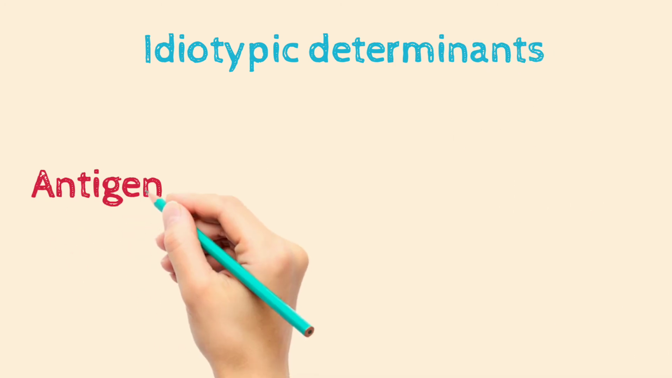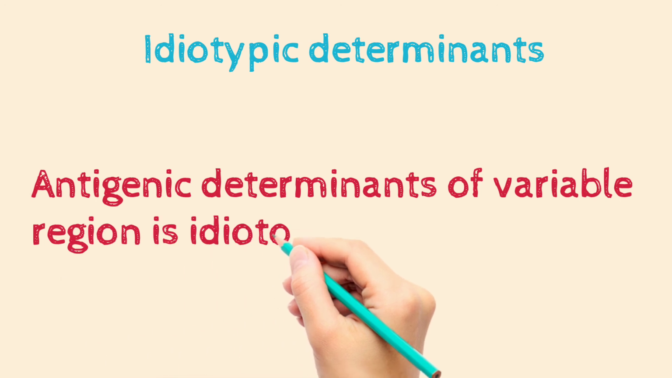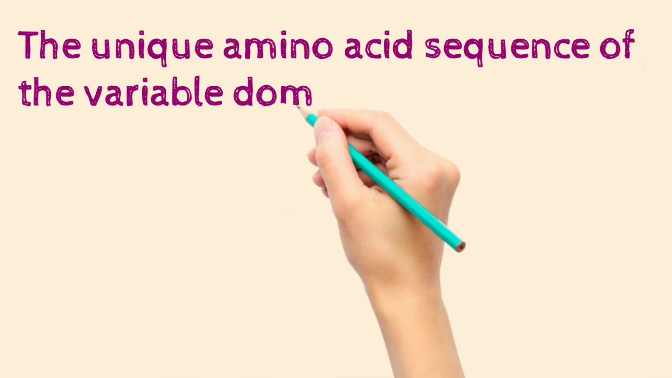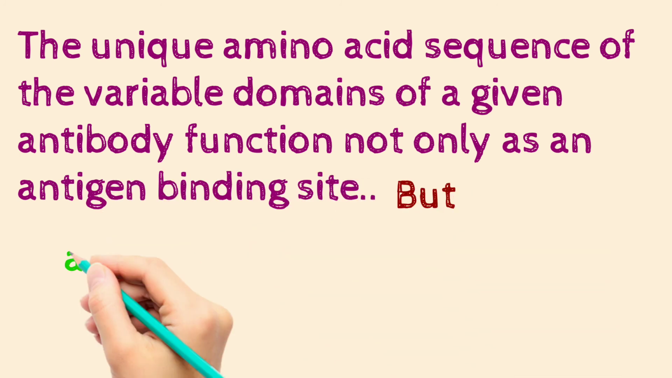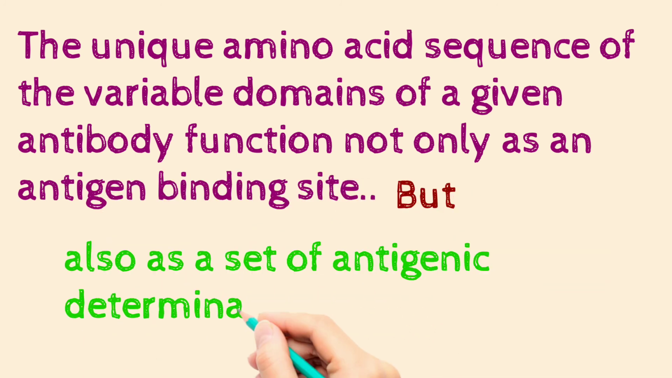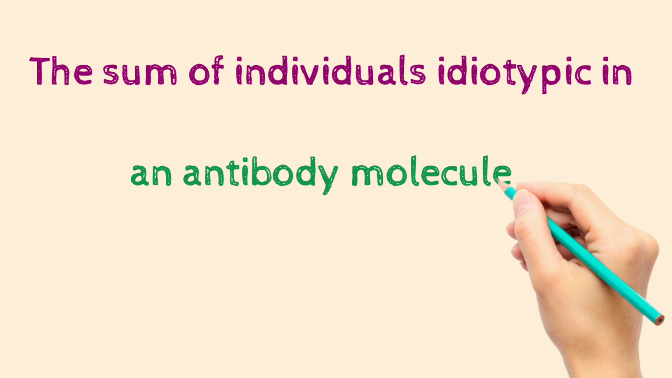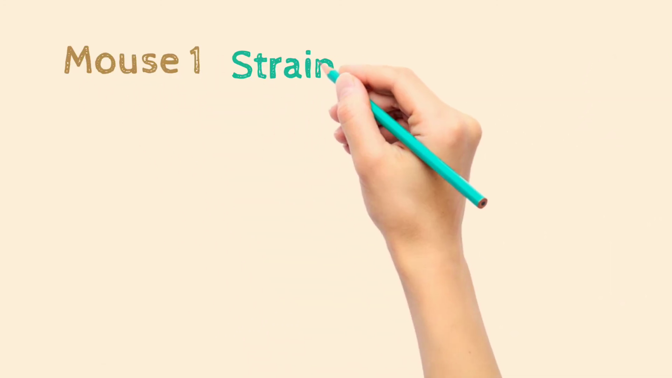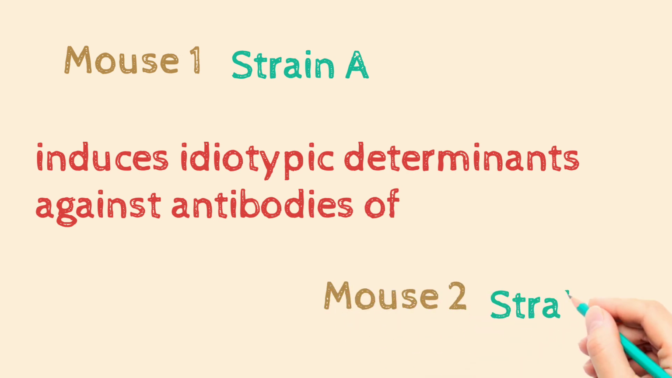Idiotypic determinants. Antigenic determinants of the variable region are idiotypic determinants or idiotopes. The unique amino acid sequence of the variable domains of a given antibody functions not only as an antigen binding site but also as a set of antigenic determinants. The sum of individual idiotopes in an antibody molecule is called the idiotype of the antibody. Mouse 1 of strain A induces antibodies against the idiotypic determinants of antibodies of mouse 2 of strain A.